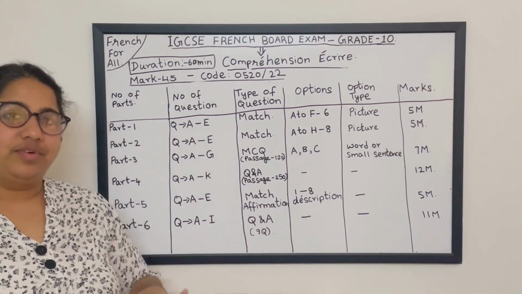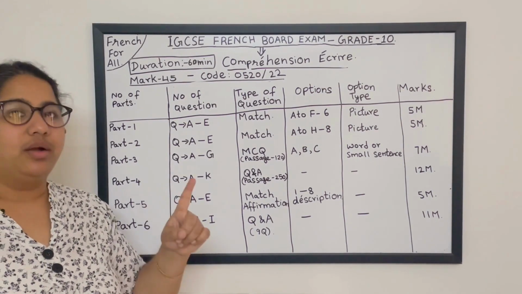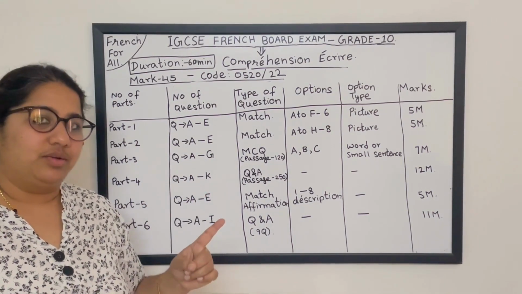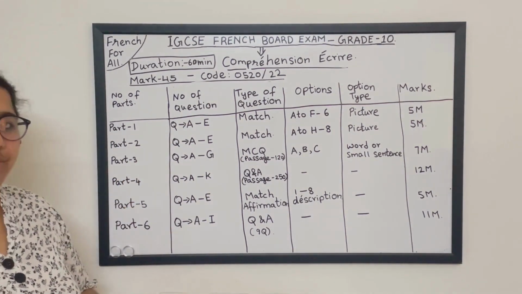The total marks in this section are 5 marks. So 5 questions, 5 marks means how much for each question? One question carries 1 mark. If you write the correct answer you are going to get 1 mark.